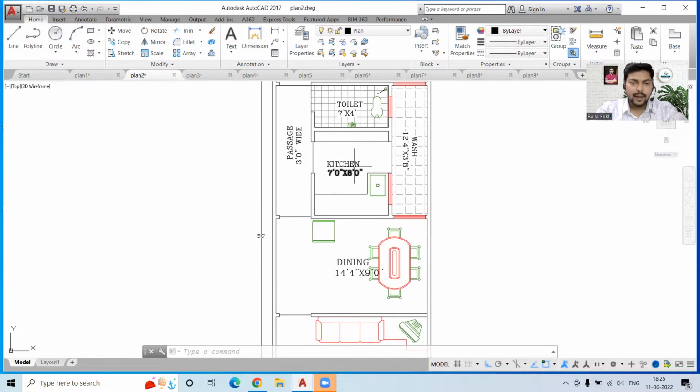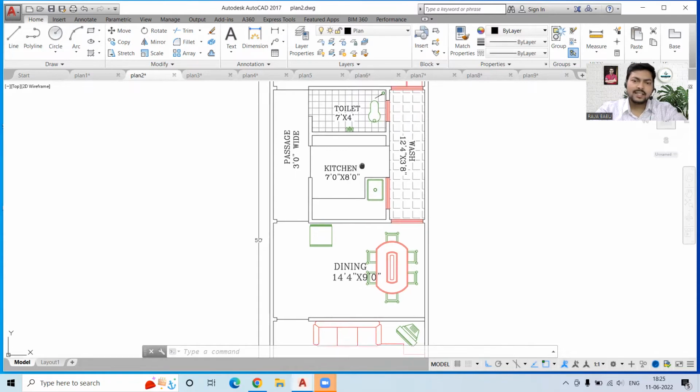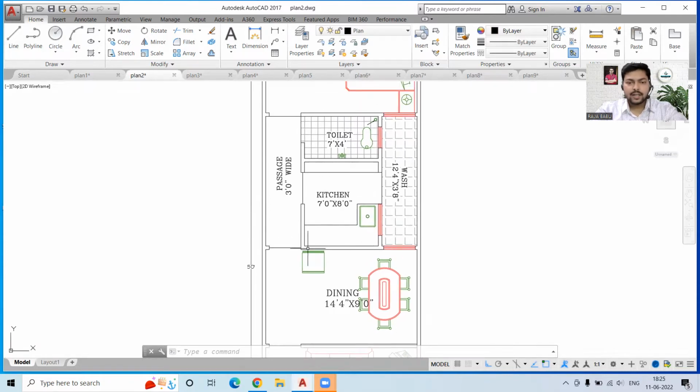But in my opinion, this door should not be over here, because the toilet and kitchen, if they are adjacent to each other, this may not be good. Okay, so over here, if we would have placed the door over here, then that would have been a better option. And the slabs, we can change the direction of the slab, because this is just a small space and we can't consider the vastu everywhere, okay.